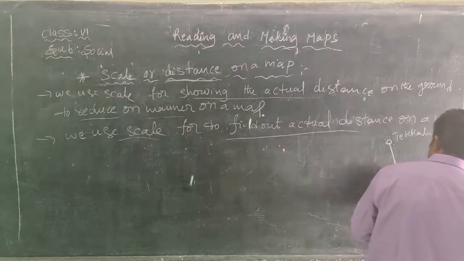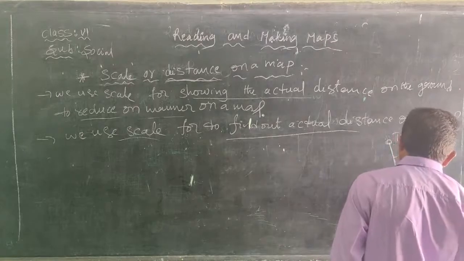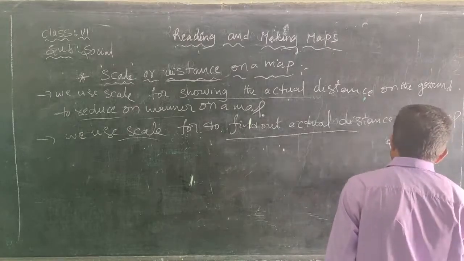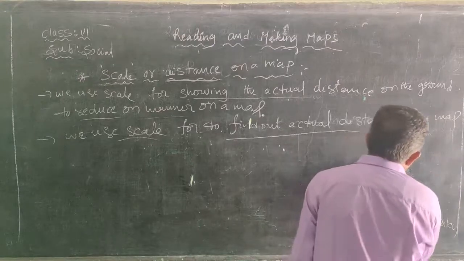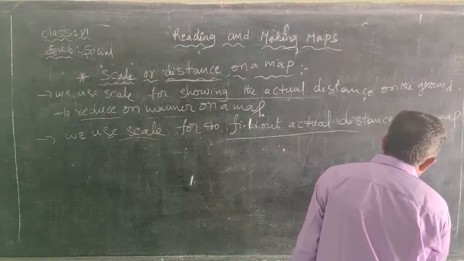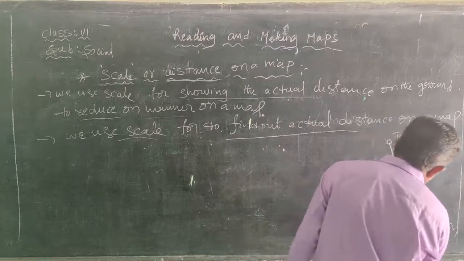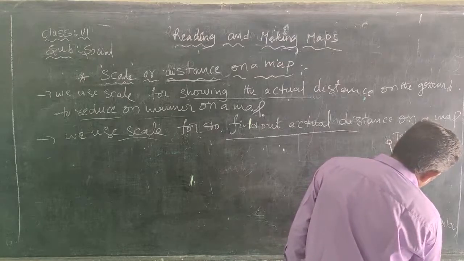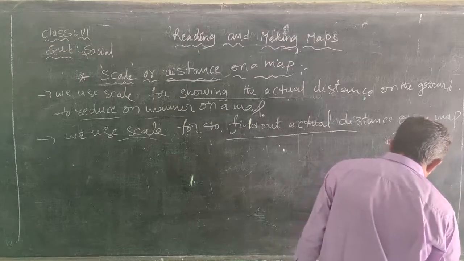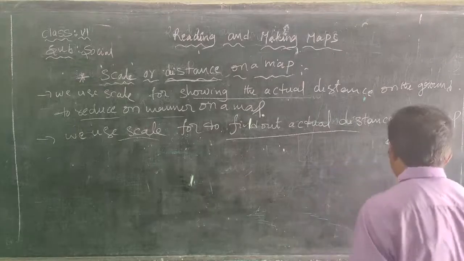So we have 1, 2, 3, 1, 2, 3, 4, 5. Here 10 kilometers, 10 kilometers, 10 kilometers, 10 kilometers, and another 10 kilometers.